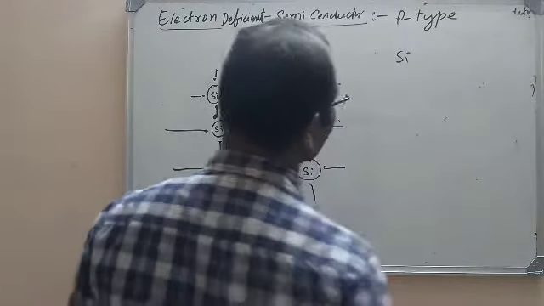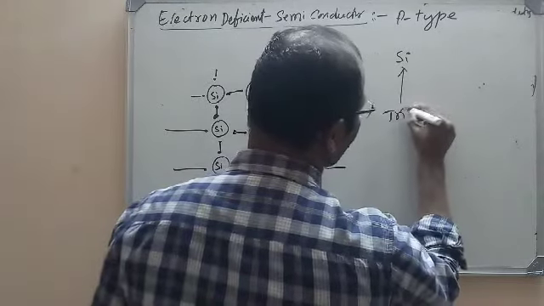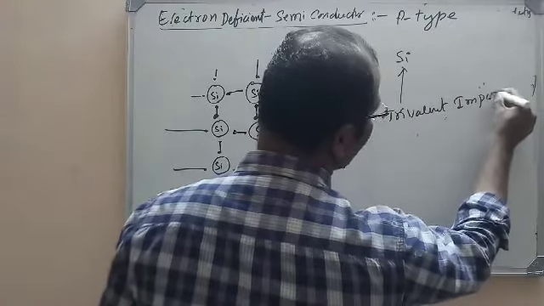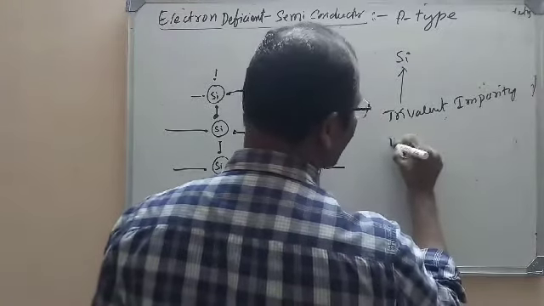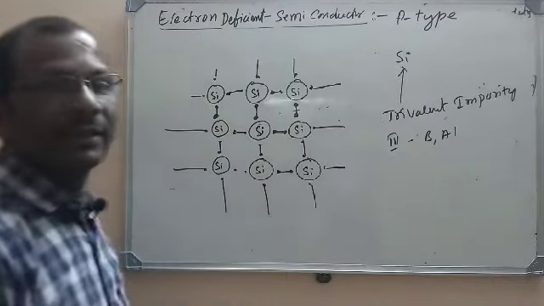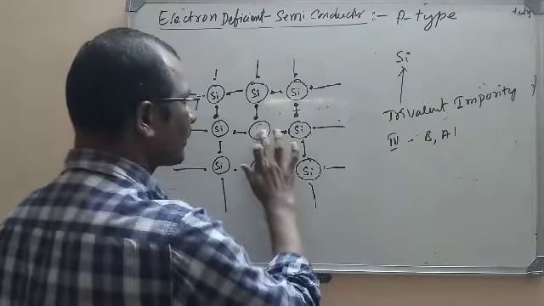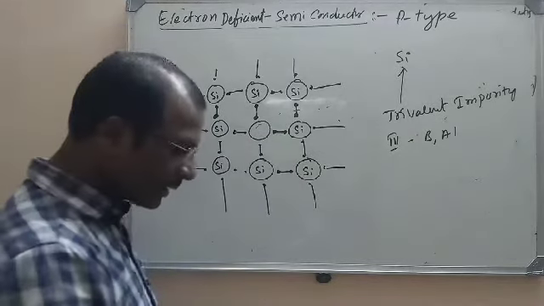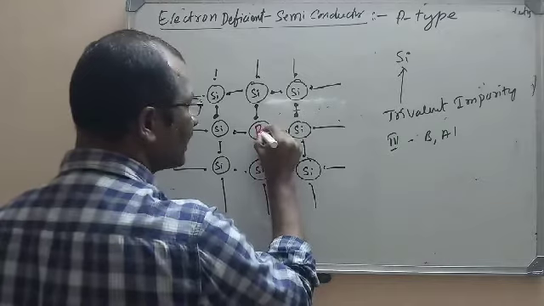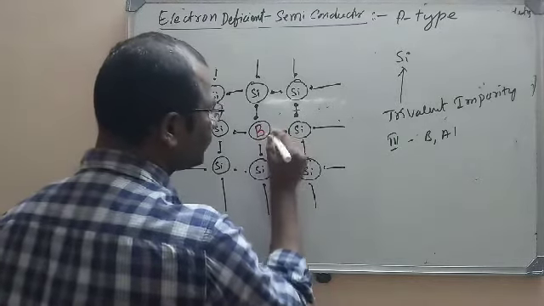If you take silicon and add a trivalent impurity, we are doping with a trivalent impurity. That means third group elements like boron or aluminum we are adding. The third group element can give only 3 electrons for bonding because its valence is 3. So if we add boron here, that will give only 3 electrons.